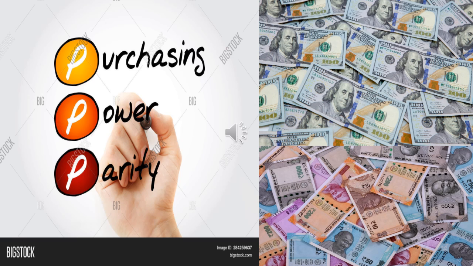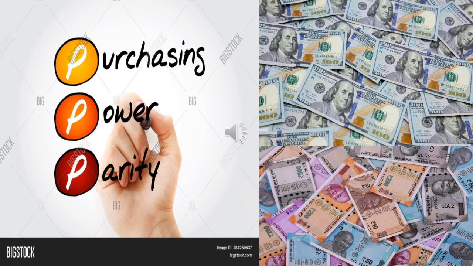So now check with the news. What is the value of $1 in Indian rupees? Maybe approximately 70 rupees. So you have to give 70 rupees to the world market to buy a product that is worth $1. Say, for example, a nearby country, Nepal, also uses rupees as its money. What is the value of the dollar in Nepali rupees? Compare that. So that is the purchasing power parity.